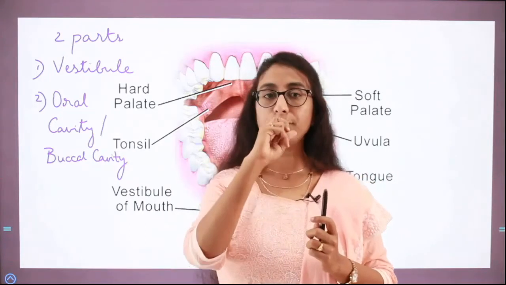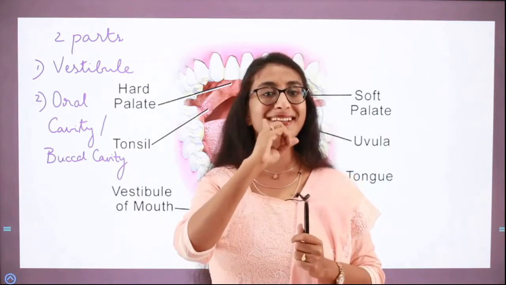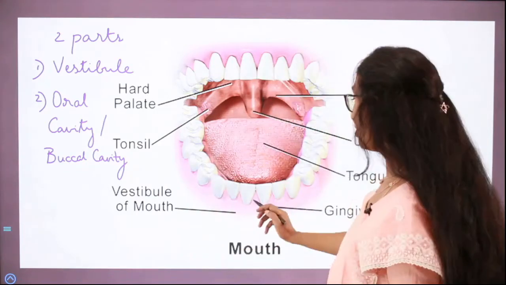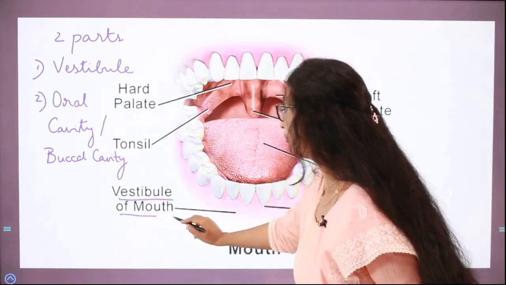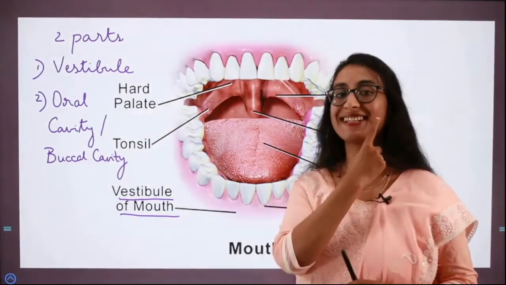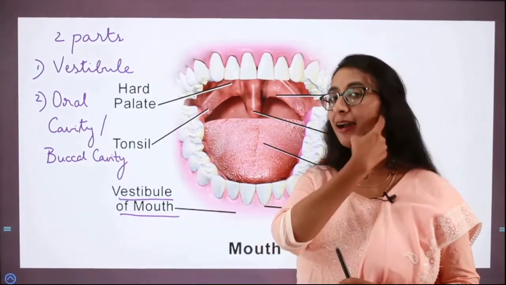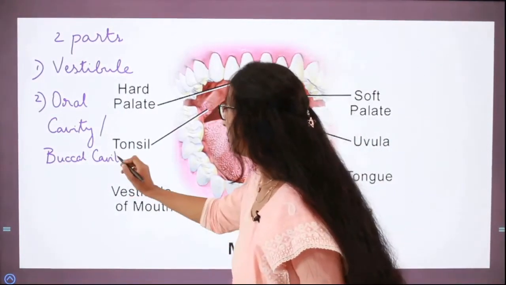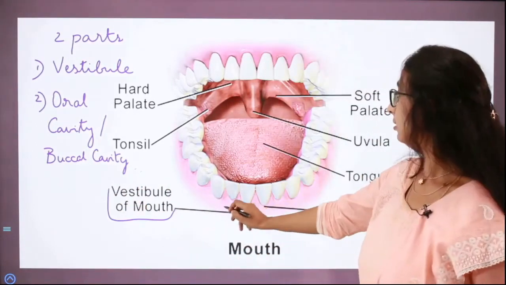Say you take your finger and you insert it in between your cheek and your teeth. That region where exactly your toothbrush penetrates, right? That region from here to here completely, that is the vestibular region. See here, you can see, isn't it? Vestibule of the mouth. So this region where your toothbrush goes when you brush, or if you put your finger inside, in between your inner cheek and your teeth, that entire region from here to here, that is the vestibular region or the vestibule. Okay, so this is the vestibular region.